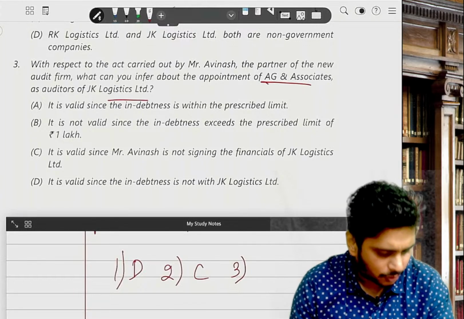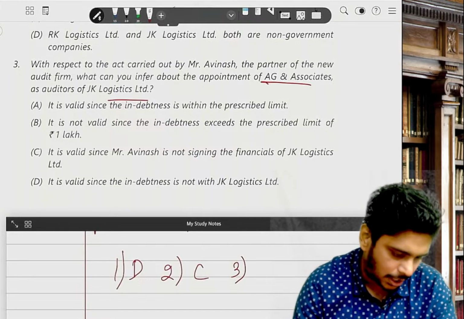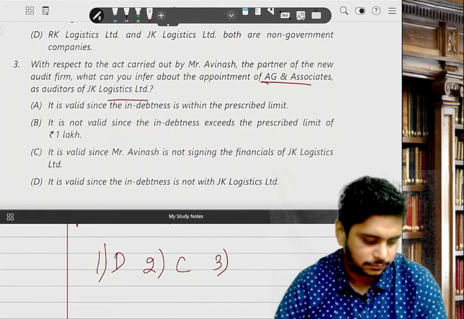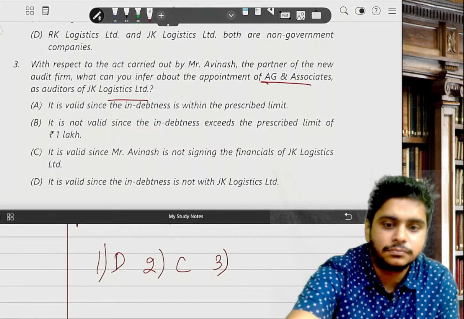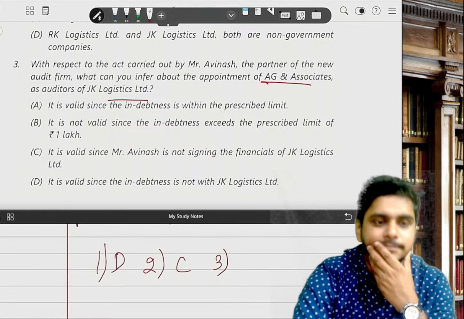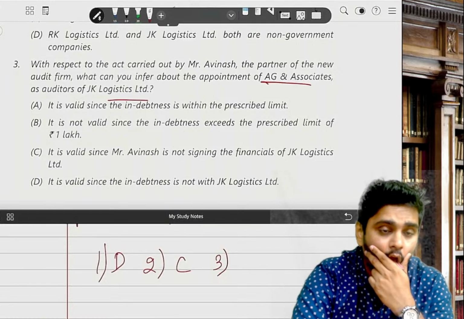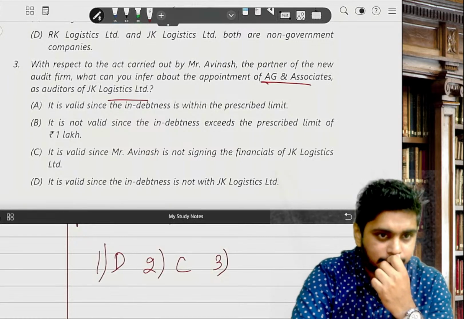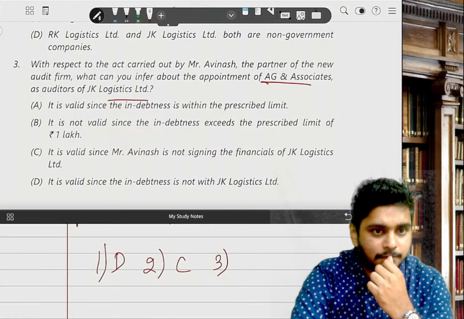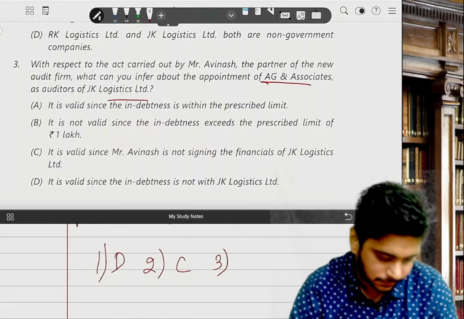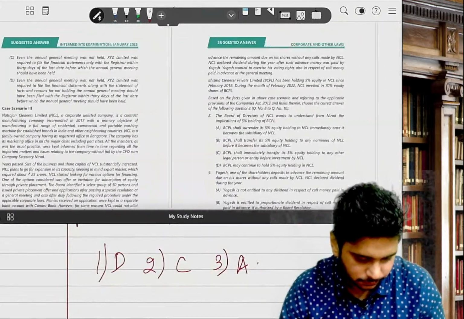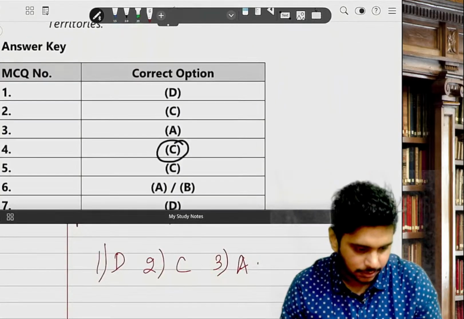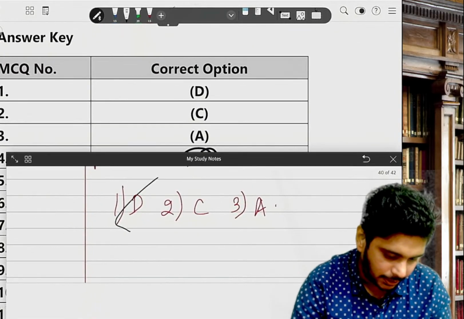Appointment is valid, not valid, valid. Answer. Third is A. DCA.